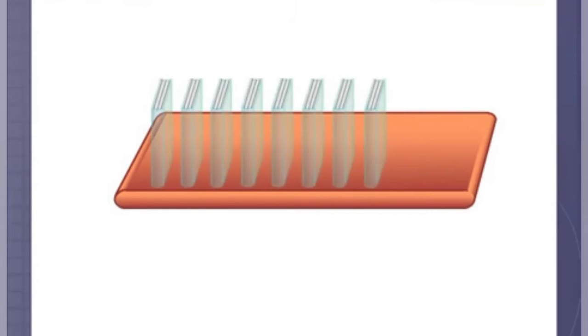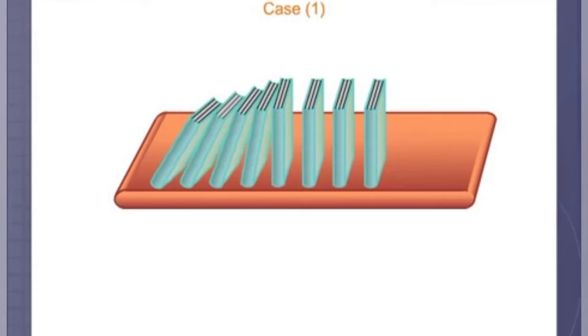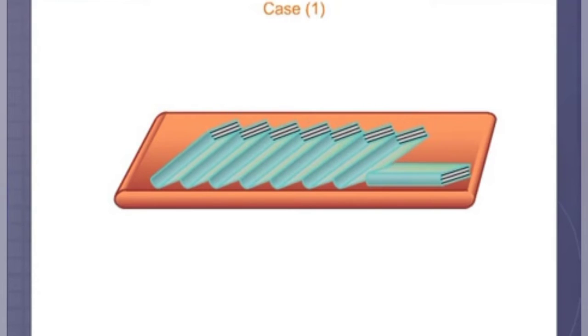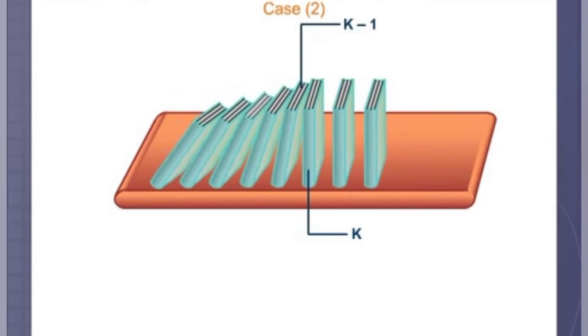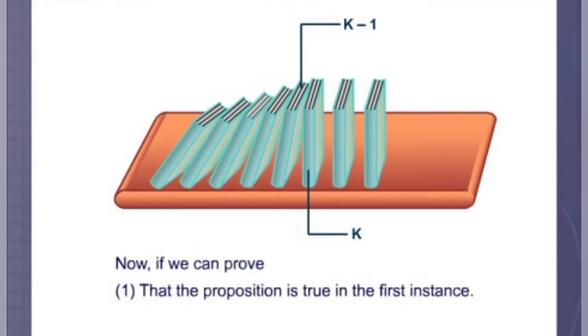Thus we know that the first instance of the proposition is true and the second one is derived from the first one, making it true, and the pattern repeats itself. Then we know the final result must be true. But if the first of any of the instances turns out to be false, then the final result will be wrong. Now if we can prove that the proposition is true in the first instance,